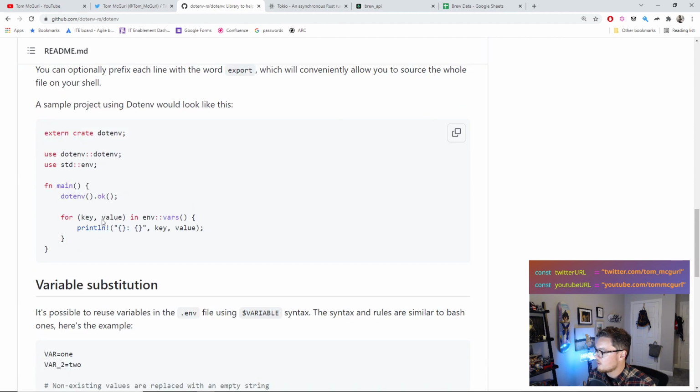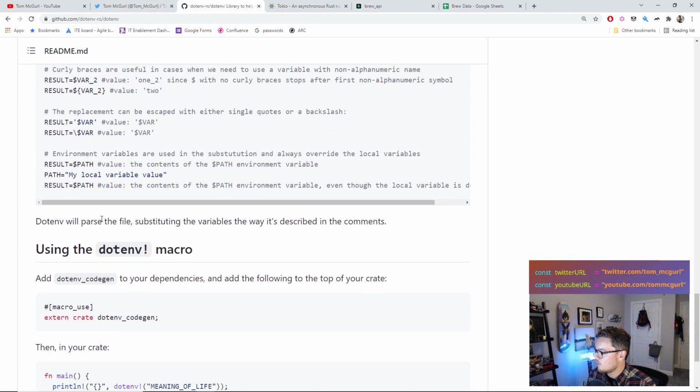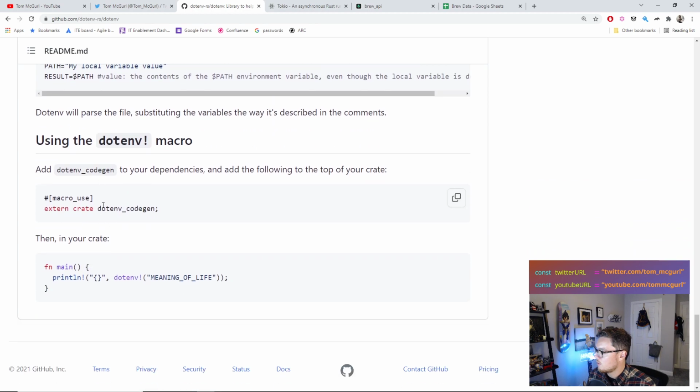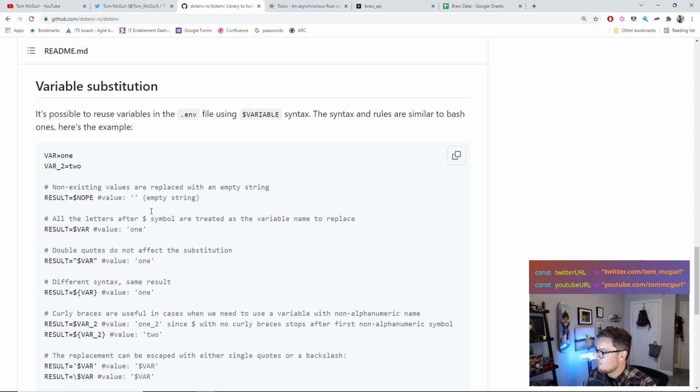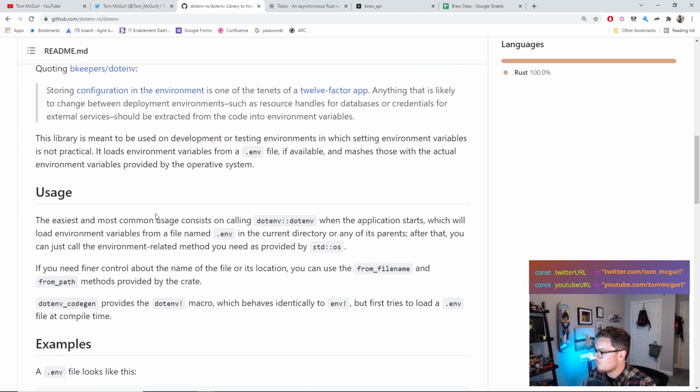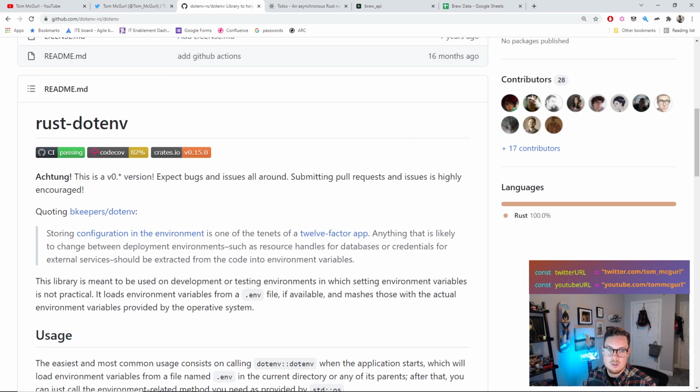It looks like dotenv. That we don't need to use the macro, so let me just see where to import it. So it looks like we can just do, let me pull this up here. Just pull in the latest version, which is 0.15.